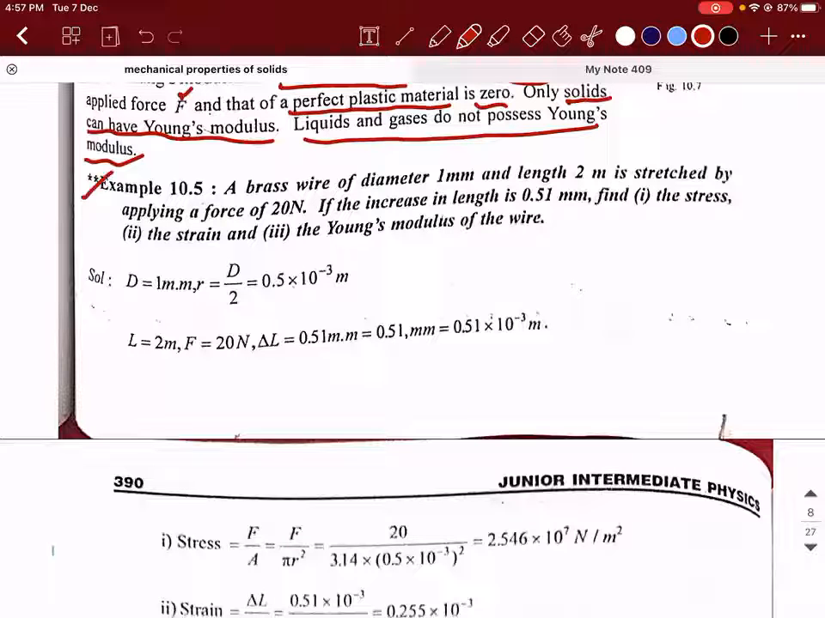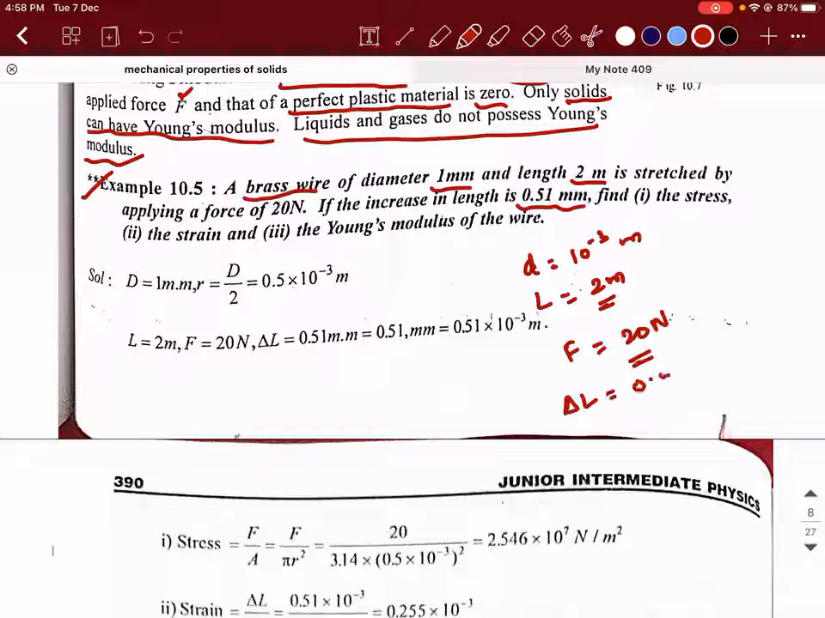There is a brass wire of diameter 1 millimeter and length 2 meter, which is stretched by applying a force of 20 Newton. So the diameter is 1 millimeter, that is 10 power minus 3 meter, and the length is 2 meter. If the increase in length is 0.51 mm, delta L is equal to 0.51 into 10 power minus 3 meter. Find the stress, strain, and the Young's modulus of the wire.